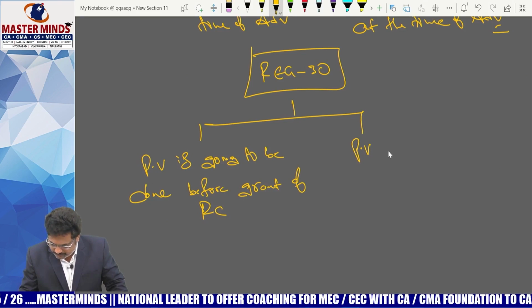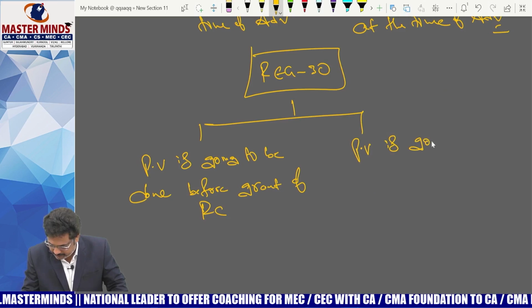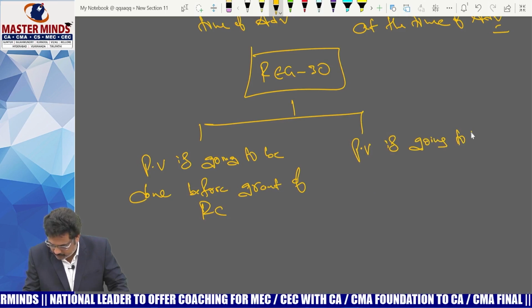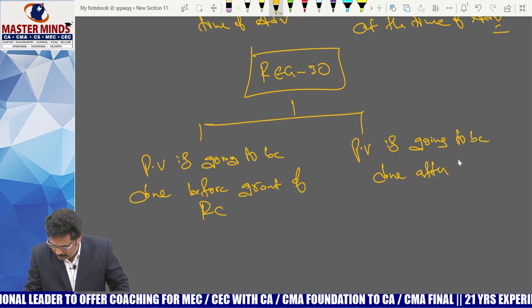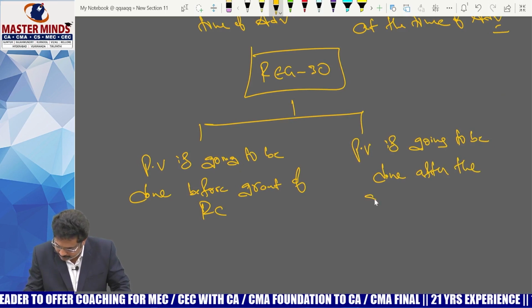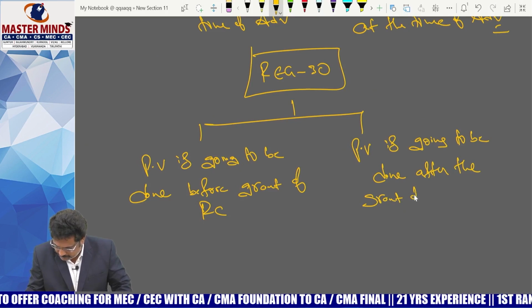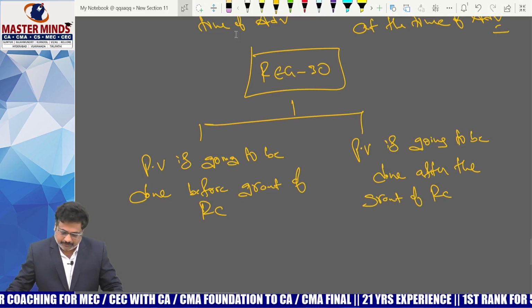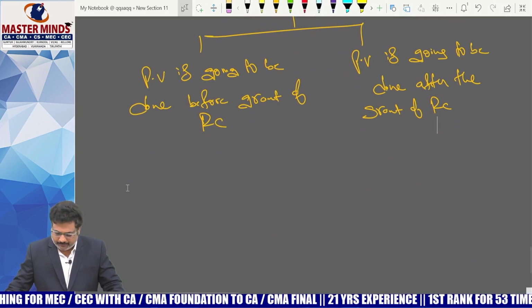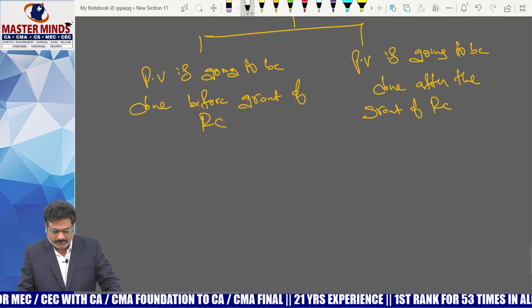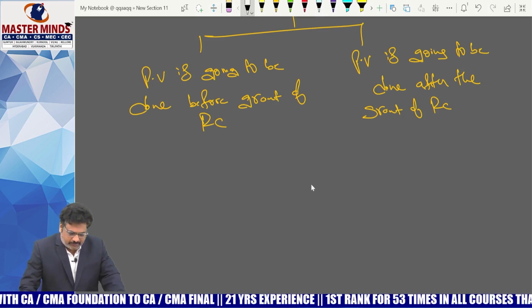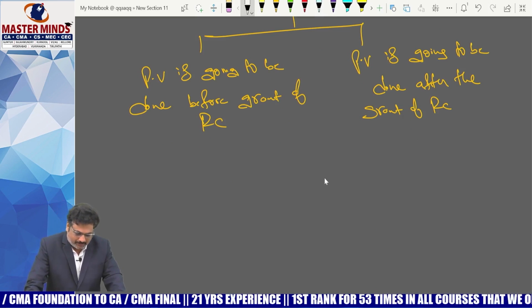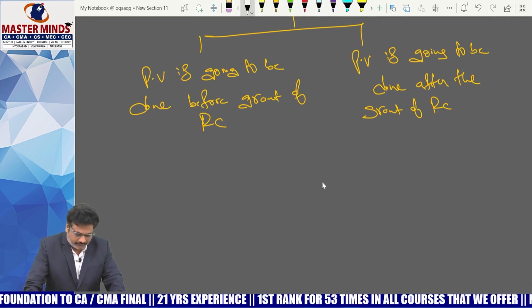Second one, physical verification is going to be done after the grant of registration certificate. These are the 2 points you need to remember here. So when the physical verification is going to be done? Physical verification is going to be done before grant of registration certificate.